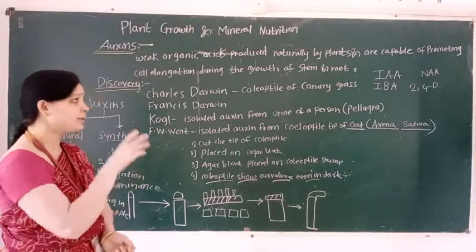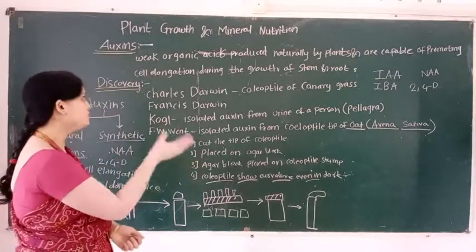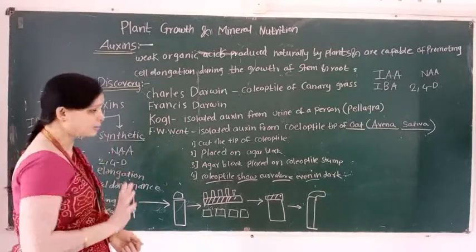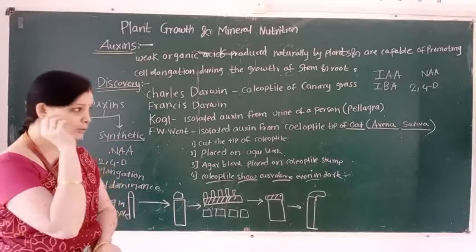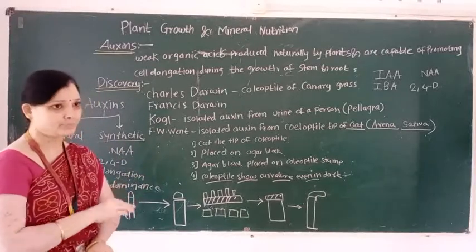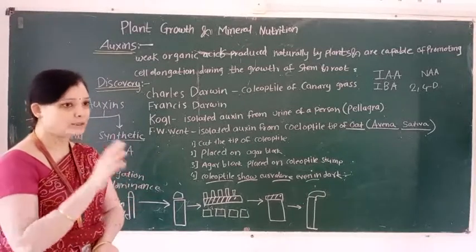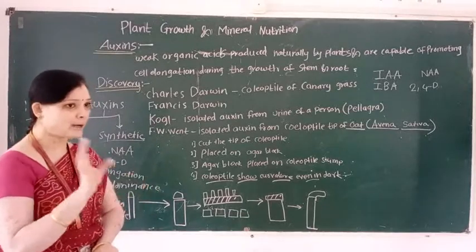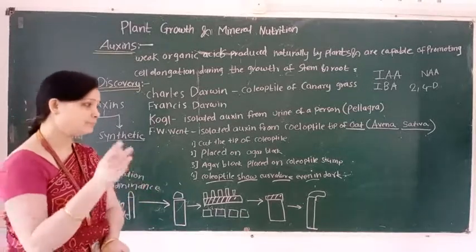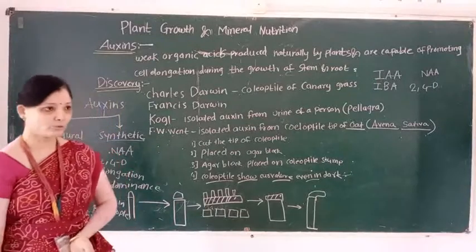In this way, we learn the first phytohormone. This first phytohormone is known as auxin. In the next lecture, we learn the next phytohormones, gibberellin and cytokinin. So, thank you.